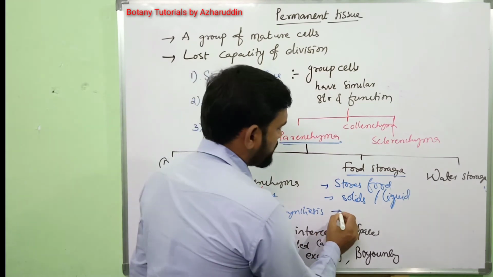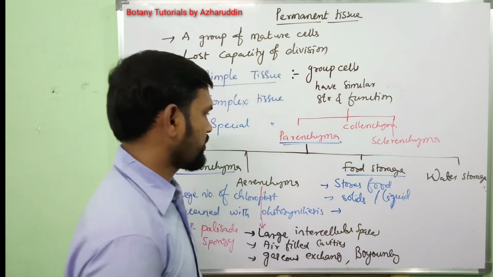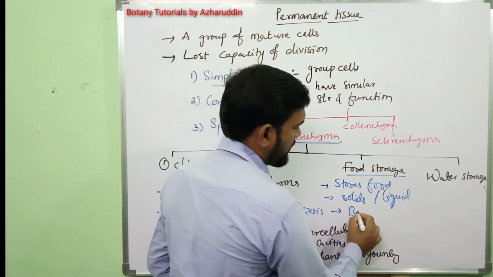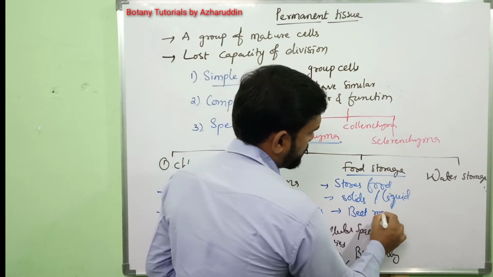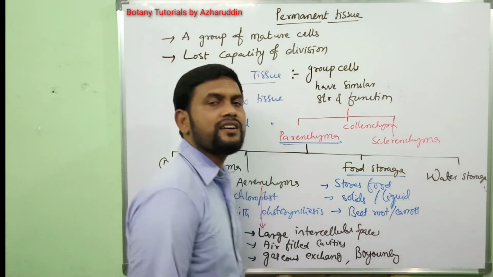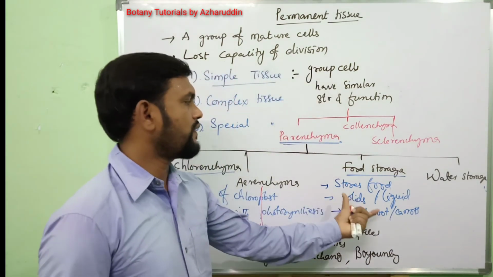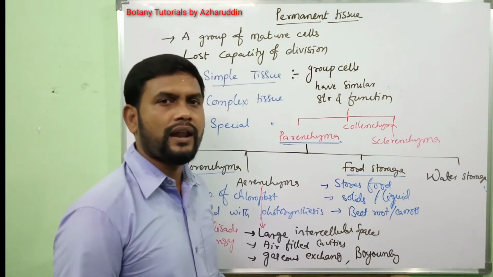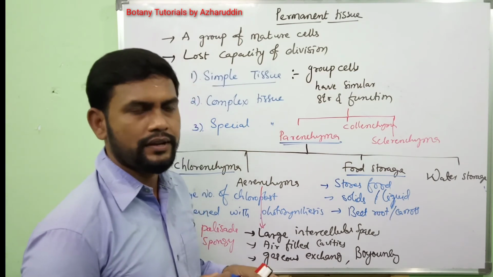Next, examples for food storage parenchyma: beetroot, carrot, and scales of onions, etc. They contain food storage parenchyma which stores food materials.